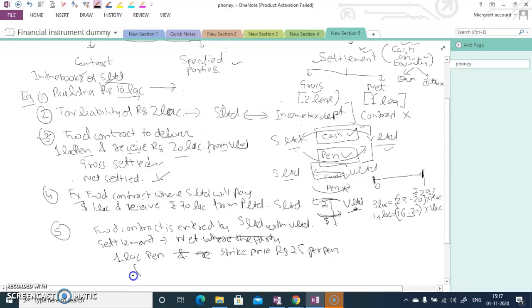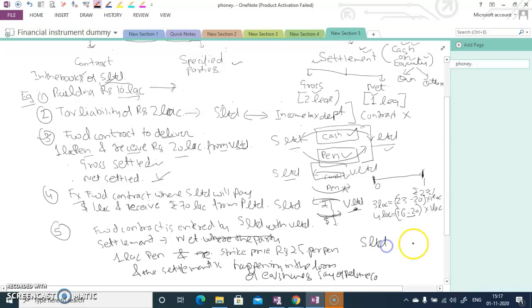Okay, and the settlement is happening in the form of equity shares, say of Reliance company. So I am just preparing the diagram here. S Limited and V Limited.